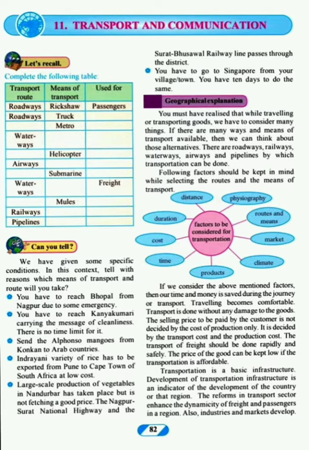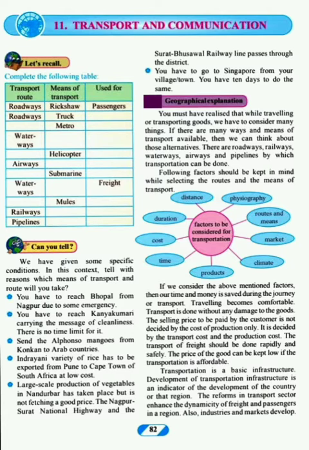Following factors should be kept in mind while selecting the routes and the means of transport. So see, they are showing you the factors. First we see distance, how much distance there is. Then you will see physiography, you will see the duration, you will see the cost, right? First we see cost, we see time, we see emergency, whether it is really that necessary or not.